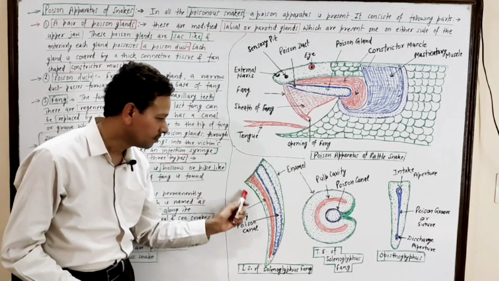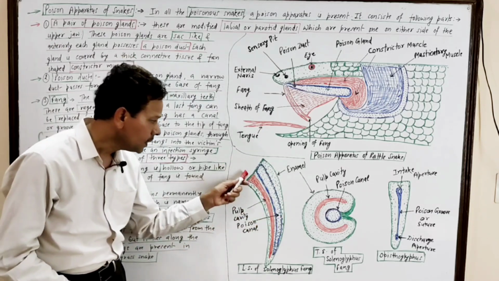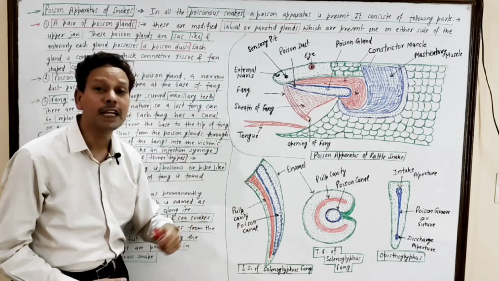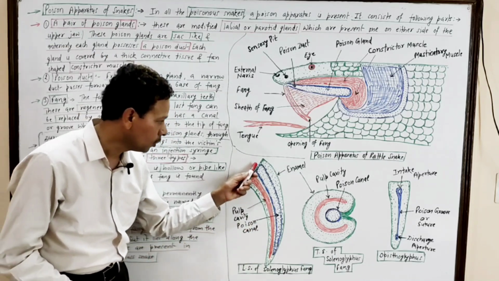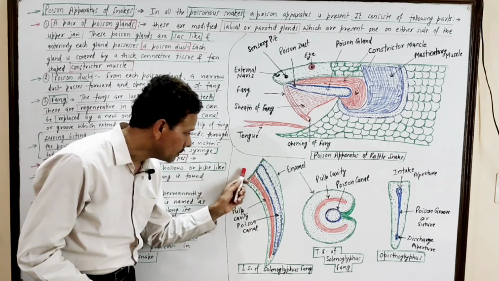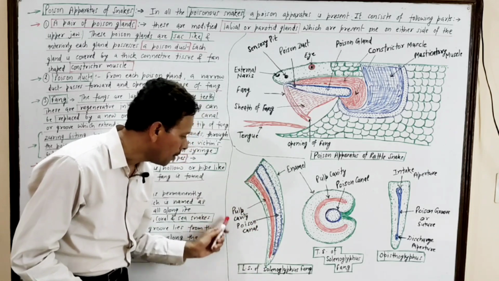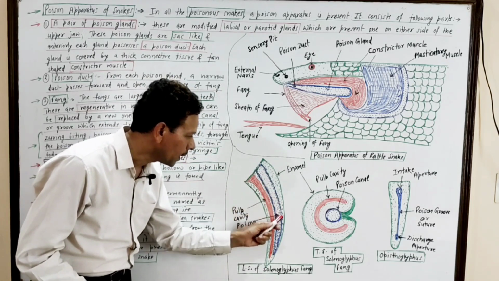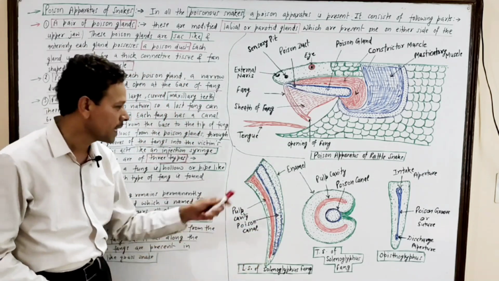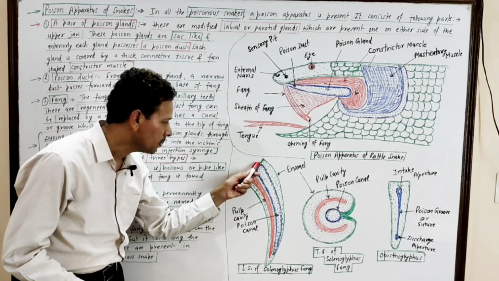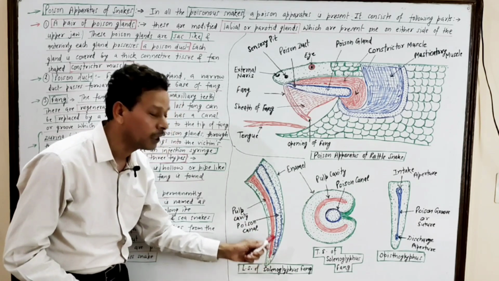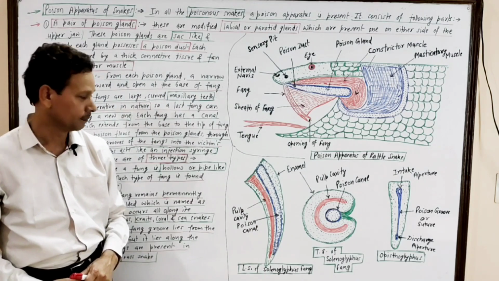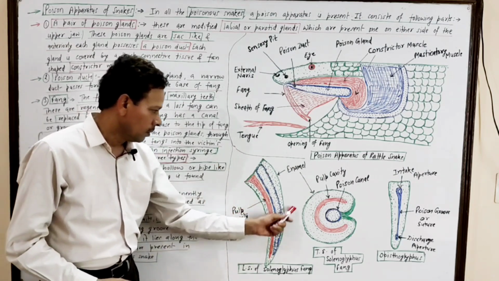In this fang, a pulp cavity is present, and just behind this pulp cavity a groove, a canal is there, which extends from the basal part to the tip of the fang.